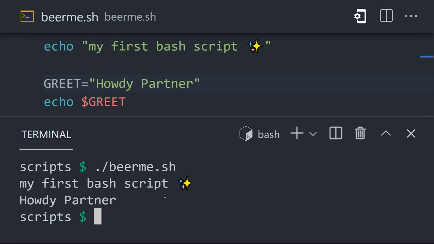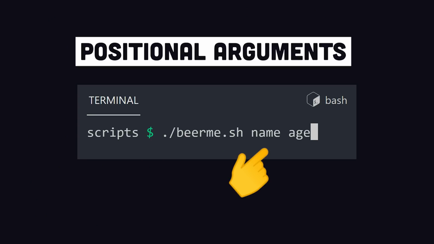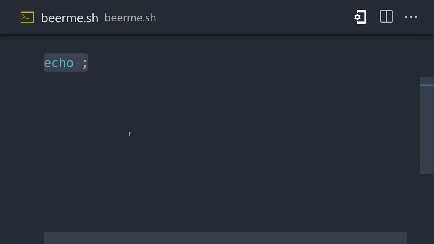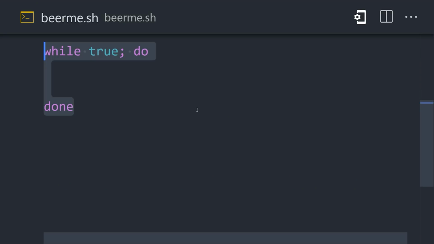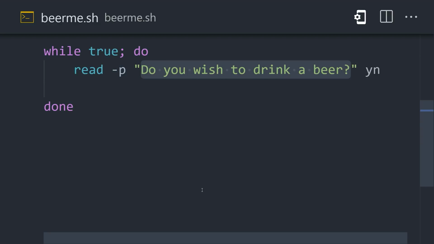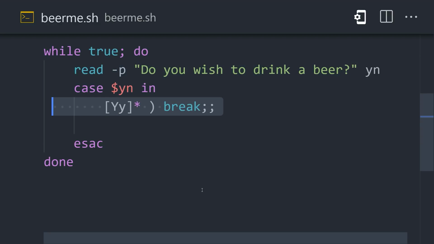That was easy, but what if we want to pass in some arguments when we run the script? Positional arguments will automatically be assigned variable names of 1, 2, 3, and so on. Now in other cases, you may need additional user input in the middle of a script. You can create loops in Bash, like a do-while loop here, that will prompt the user to continue the script on a yes answer or exit on a no answer.